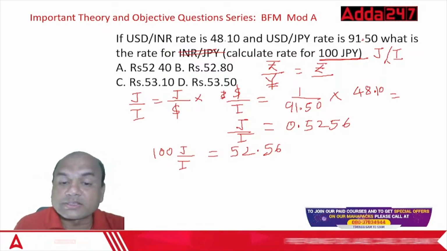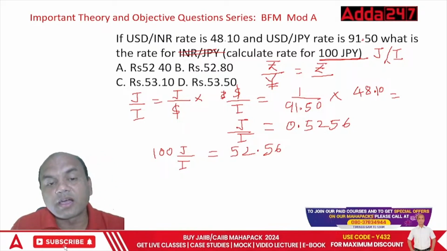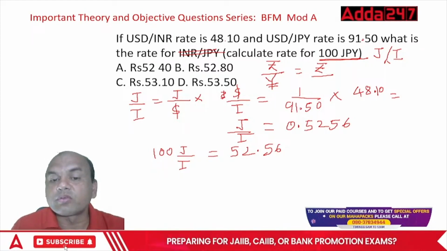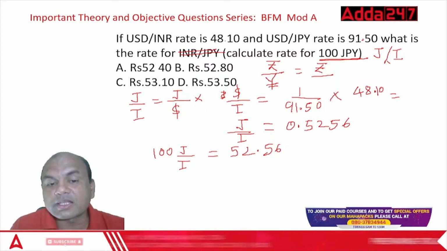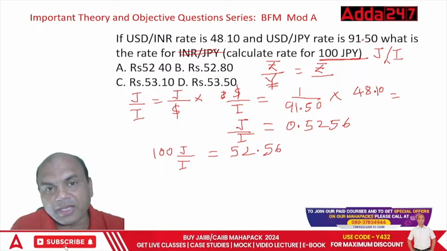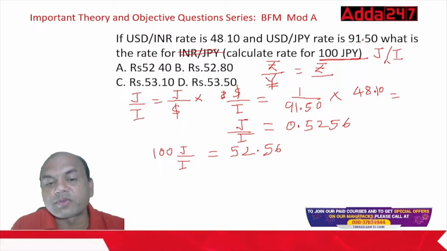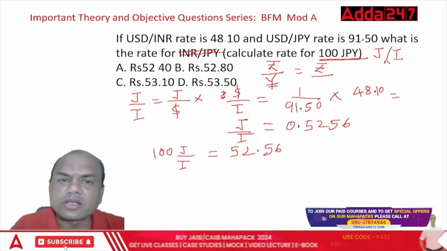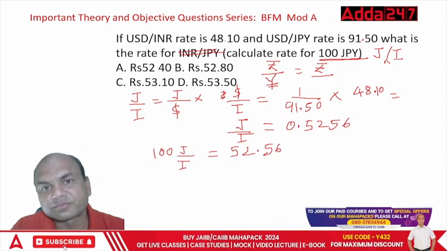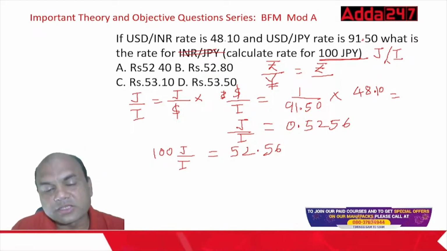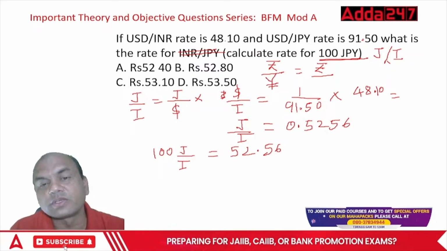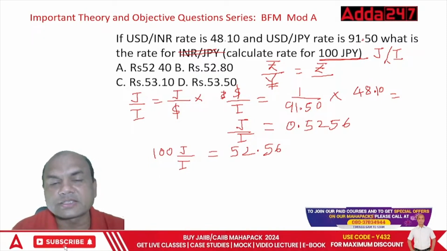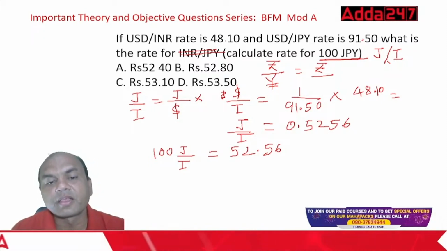Remember, you must understand what this means first. 100 JPY equals to 52.56 rupees. Okay. So what does it mean? Rupee is stronger than JPY. Let me ask you this question. 100 JPY equals to 52 INR, let's say. Forget this 0.56. Now tell me who is stronger? JPY is stronger or rupee is stronger? 100 JPY equals to 52 rupees. So who is stronger? Rupee is stronger, correct. In the comment section, rupee is stronger, correct.